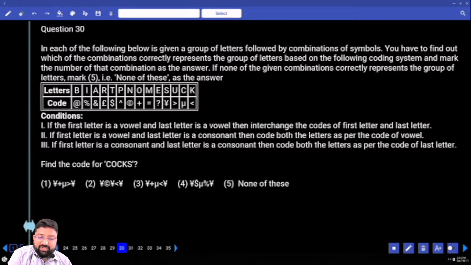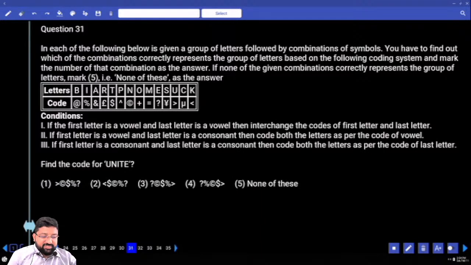If the first letter is a vowel and the last letter is a vowel, then interchange the codes of first letter and last. First and last are vowels, interchange the codes of first and last. 30, do you see vowels in first and last? No. 31, yes. Interchange the codes of first and last. I'm supposed to interchange the codes of U and E. What's the code for U? Greater than in the last, question mark in the first, because E's code is question mark. How many options do you see with question mark in the first and greater than in the last?